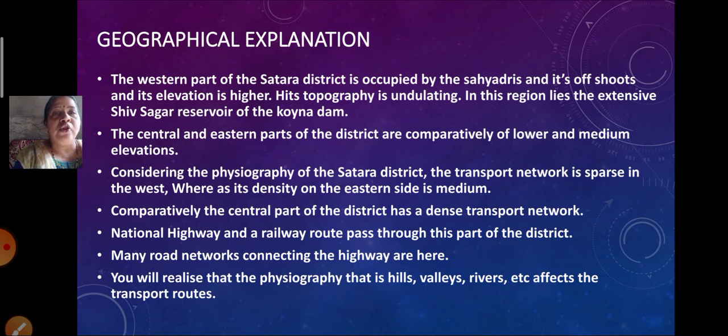So you must have realized that the physiography, that is the hills, valleys, rivers, etc., also affects the transport routes in a particular place. Whatever hills and physical features are there affect the transport routes of a particular place. Okay children, I hope you all have understood till here.